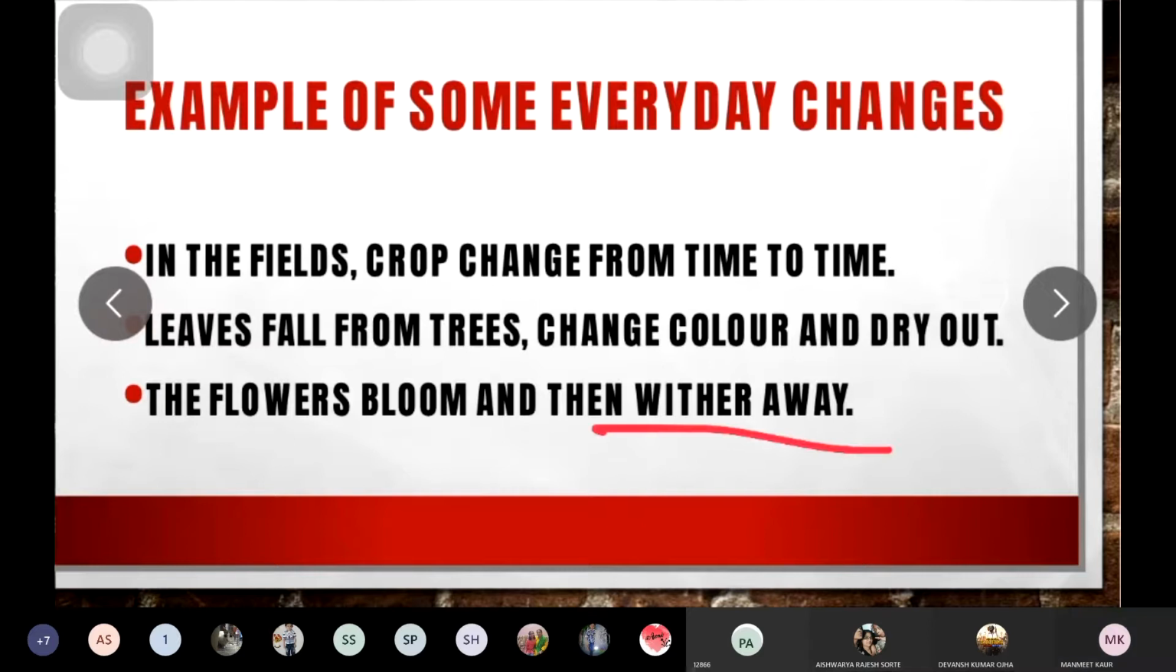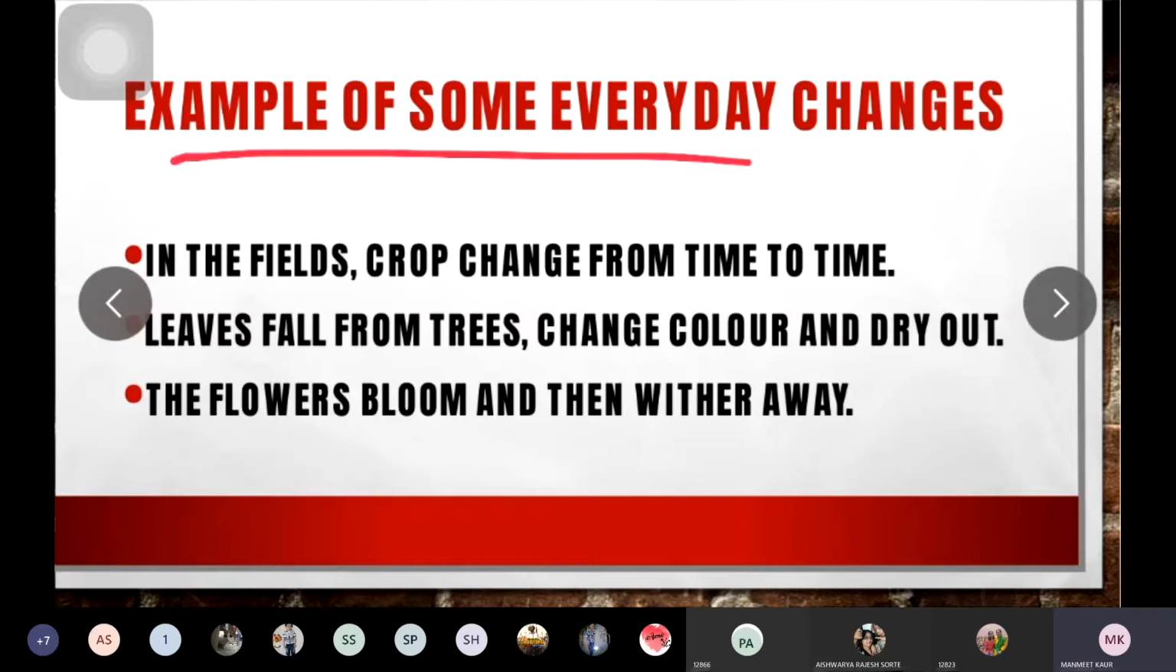Okay. Sneha beta, can you tell me, are you able to hear me clearly and see my screen clearly? Sneha? Yes, ma'am. Okay. It's clear. Thank you, beta.